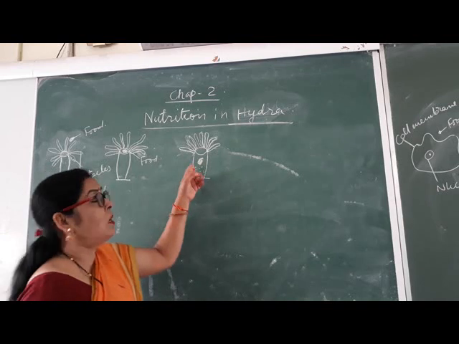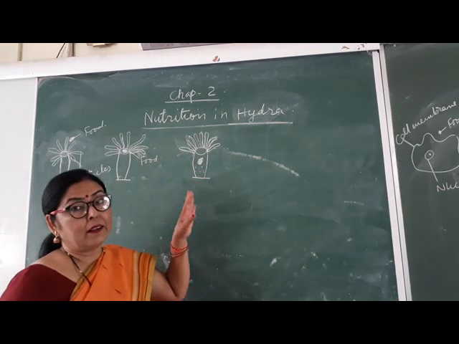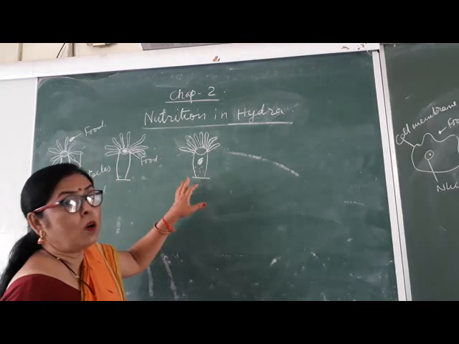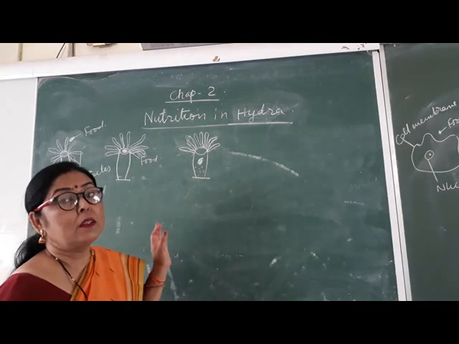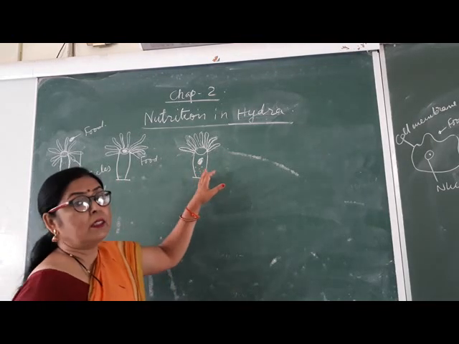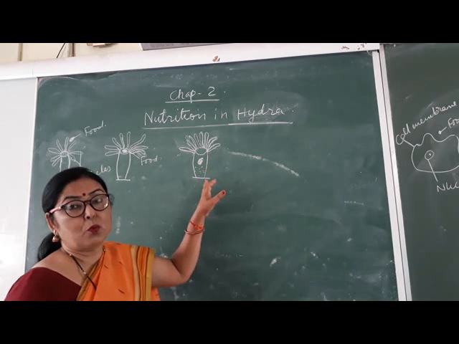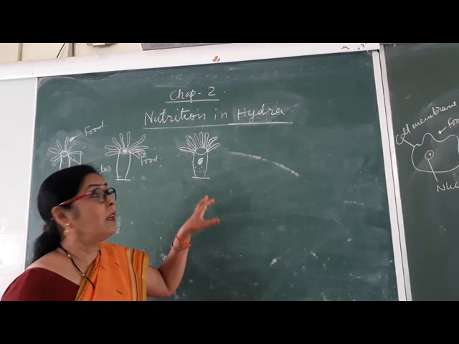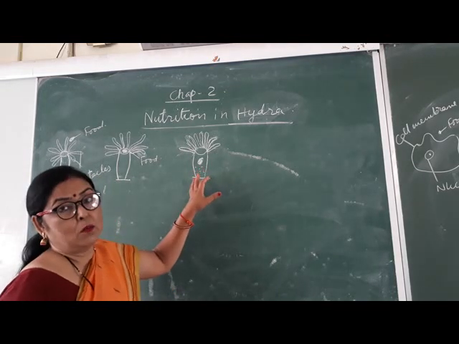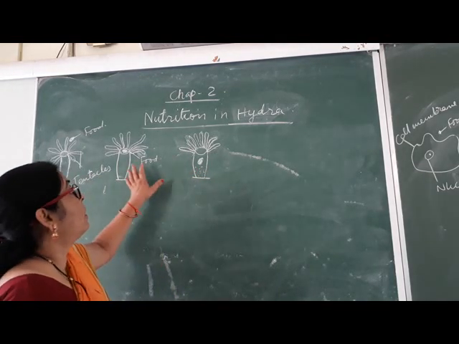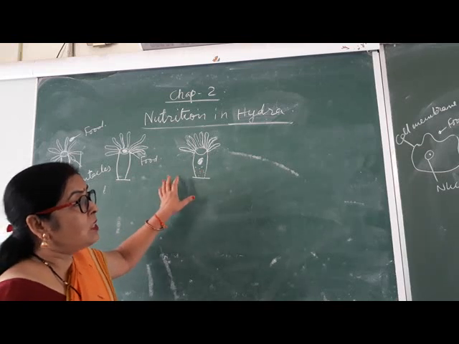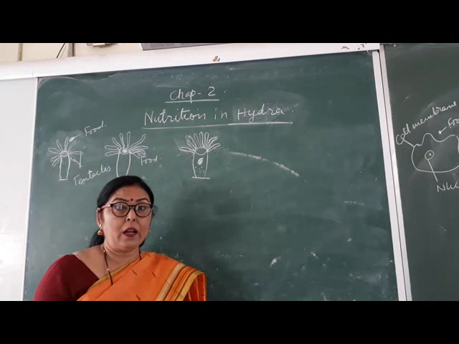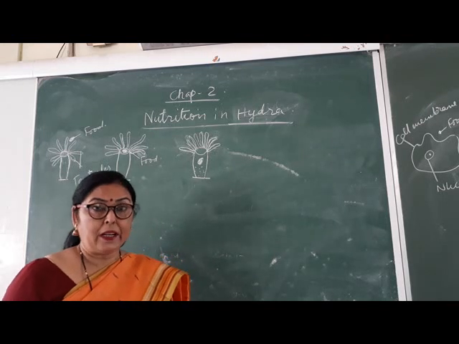So it has only one opening, that acts as mouth and anus both. It does not have any digestive system. It digests its food with a very simple technique with the help of enzymes. So in this way, the ingestion of the two animals has been explained. I think you all have a clear idea about it.